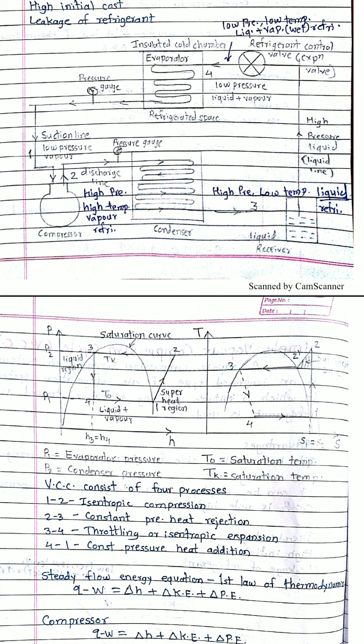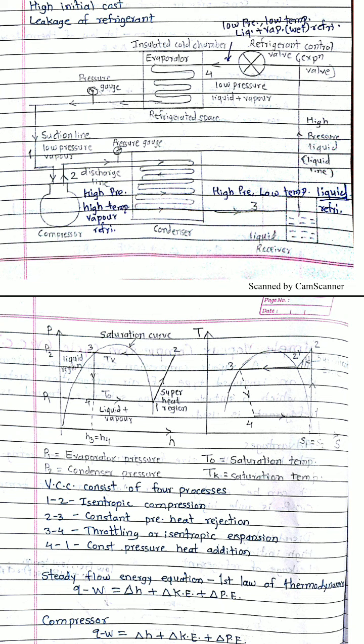In the compressor, compression takes place, and due to the compression, pressure increases and temperature increases. The pressure increases from P1 to P2, and the temperature also increases from T1 to T2. This is an isentropic process because isentropic compression is done, so entropy S1 is equal to S2 on the right hand side diagram.